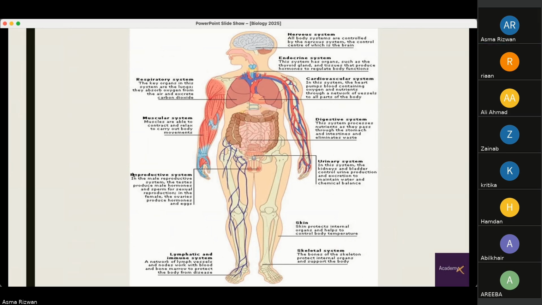So this is just a general overview of the systems and their organs. The organs actually make up the system. So we have the nervous system, which includes our brain and the spinal cord. All the body systems are controlled by this nervous system. We have the endocrine system, respiratory, cardiovascular, digestive, reproductive, the skin, and the urinary system that we'll be covering.